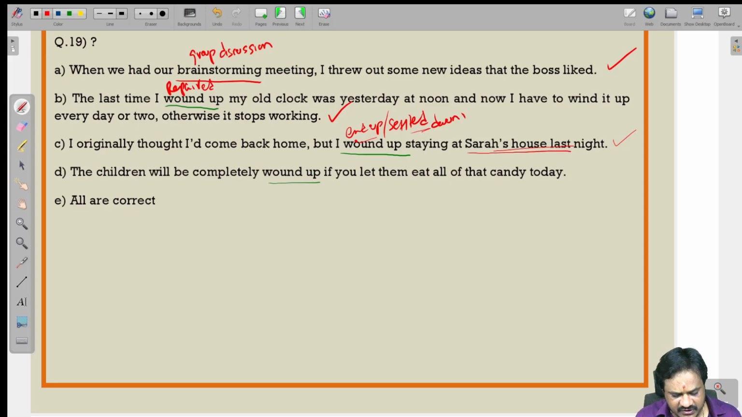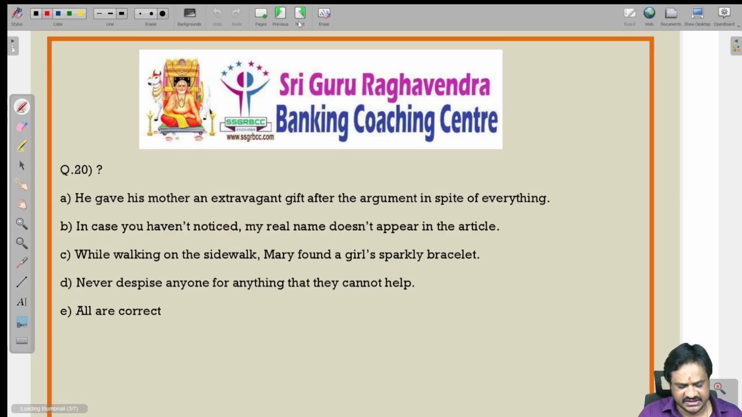The children will be completely wound up. Completely wound up here means spoiled. If you allow the children to eat the candy or the sweets all day, their health will get spoiled. So here wound up means spoiled. Based on the context, wound up is correct here. In the third sentence also wound up is correct. The last sentence is also correct. So here, all are correct is the correct answer. Let us see the next question, question number 20.